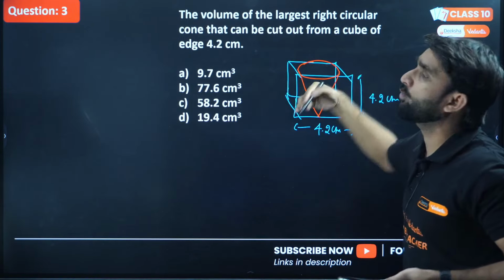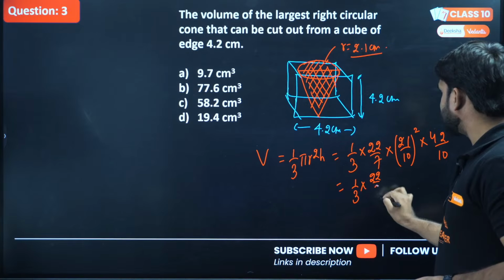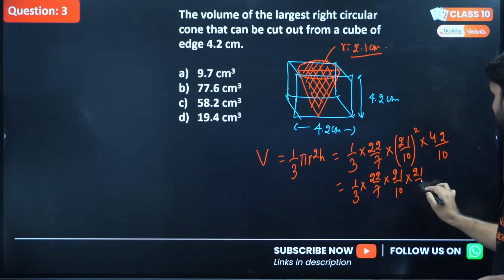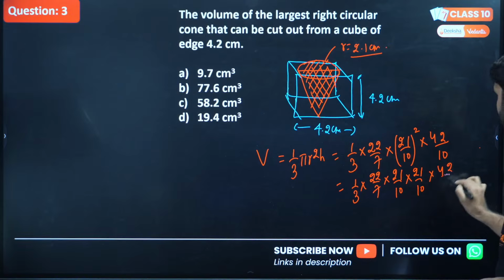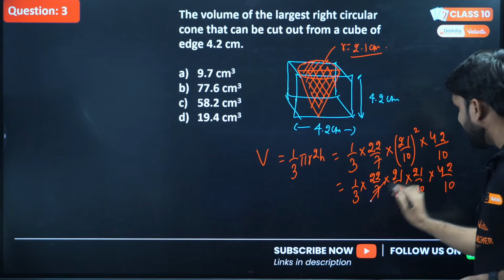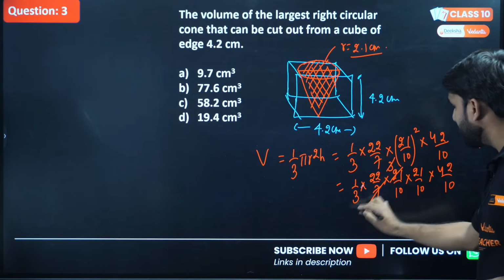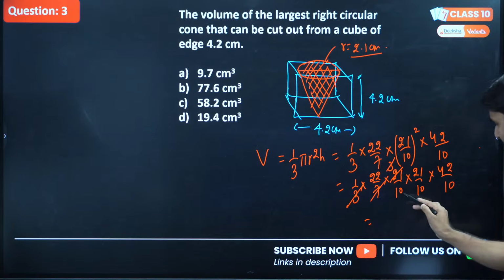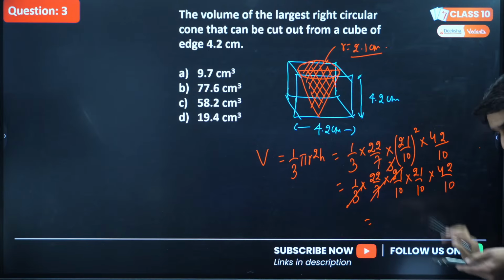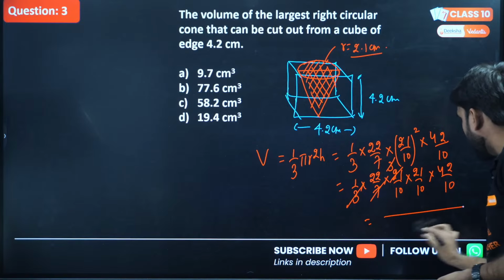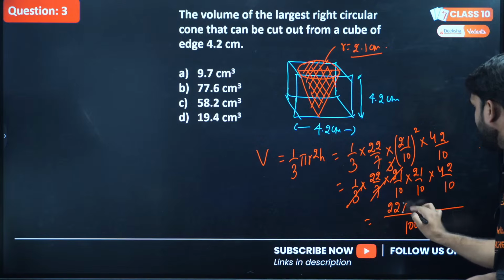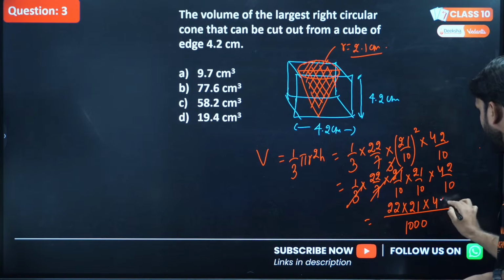Now solve this. 1 by 3, 22 by 7, 21 by 10, 21 by 10, into 42 by 10. So 7 and 3 cancel, 3 and 3 cancel here. Now no need to cancel further because the denominator is 10, 10, 10. The product will be 1000, so we write here 1000. And in the numerator we are getting 22 into 21 into 42.